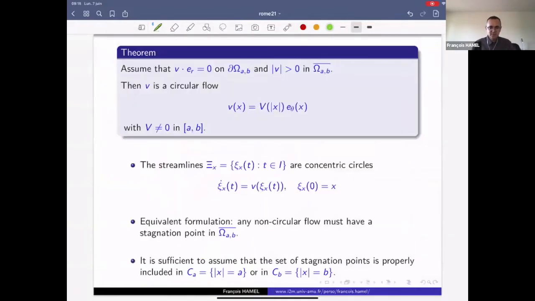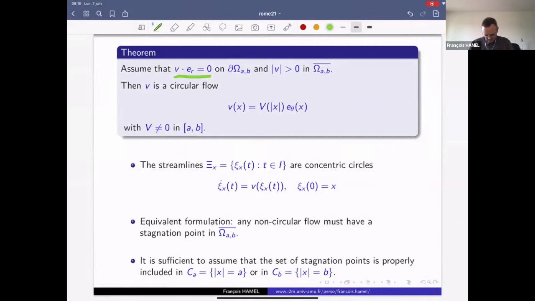We consider a flow V in this regular annulus, and let us assume that it satisfies tangential boundary conditions.